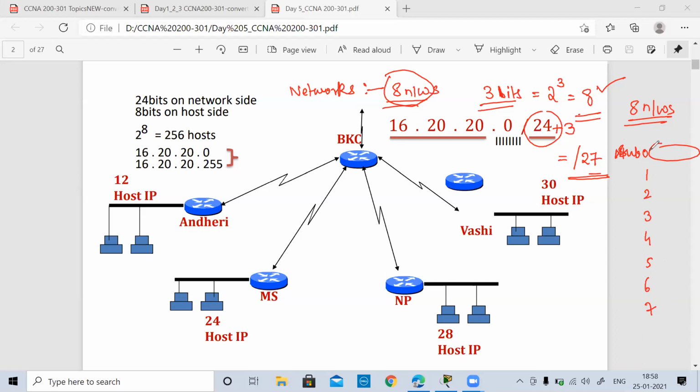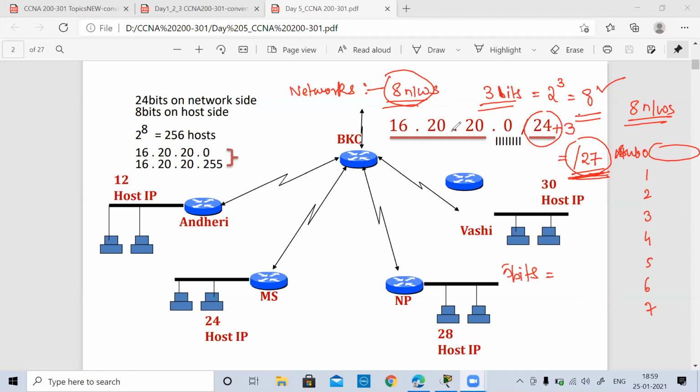Now the slash is 27. What is the number of host bits which are left in this /27? 5 host bits, right? 32 minus 27, which is 5. How many hosts will I be able to represent with 5 bits?